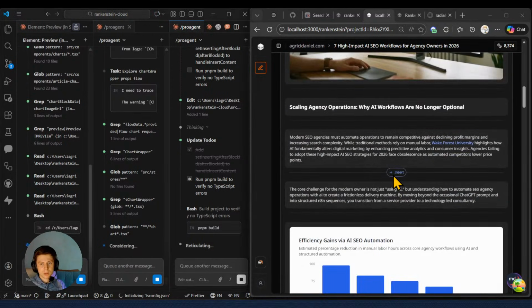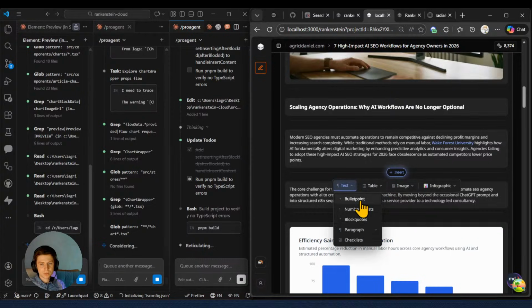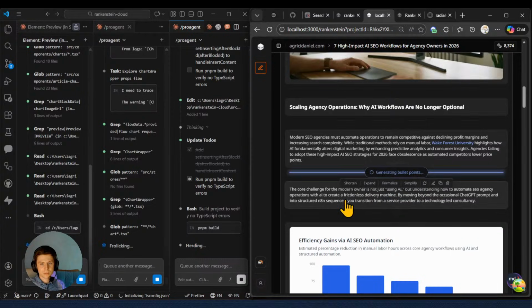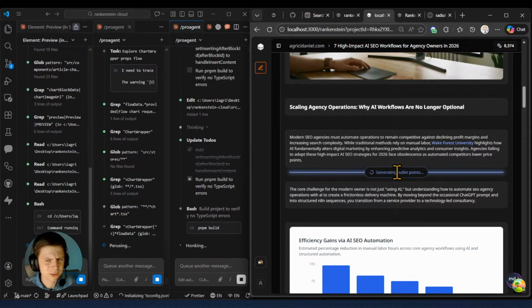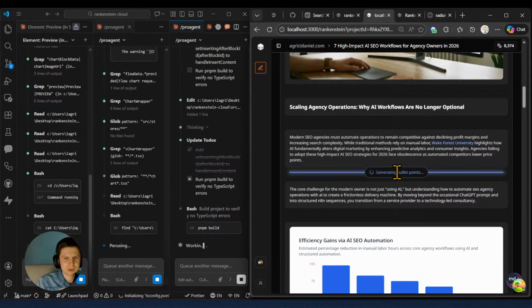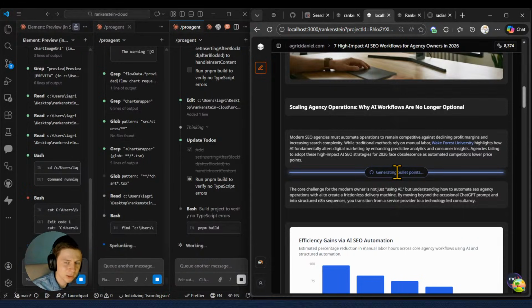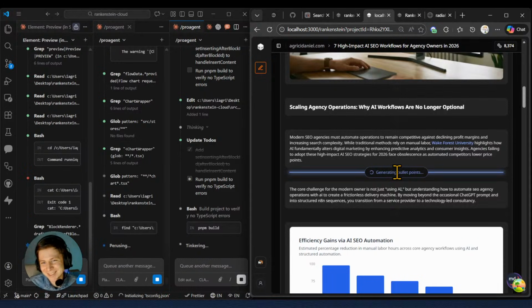This agent, he said he's building, so let me in the meantime just check with the bullet point. Okay, boom! Look at that. Now it's working. Now it's showing. And I said like, hey, listen, please look carefully that those things are there. Because this component was there, and just because we just made a migration from local to the cloud, it was not showing. But now these are there. So from the first try, this is very good. I like it. Now I'm just waiting for it to generate.